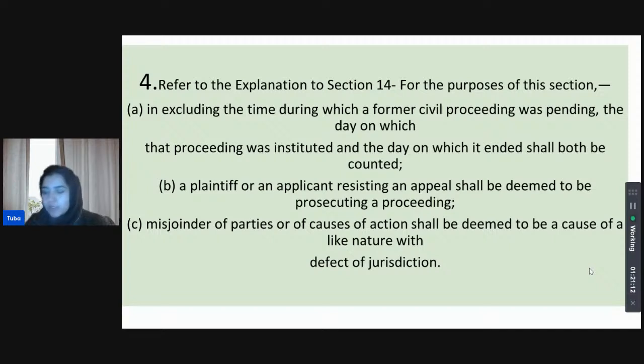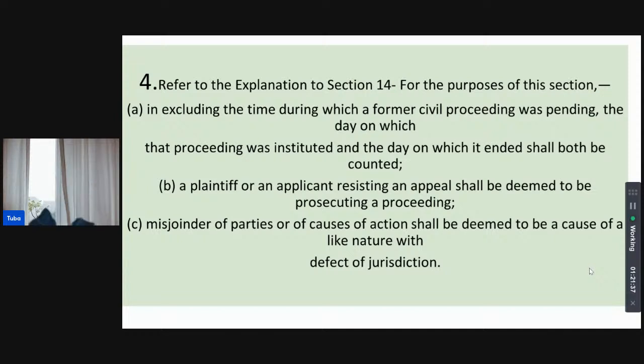The section says, in excluding the time, the day on which the proceeding was instituted and the day on which it ended shall both be counted. They will be counted in the exclusion. That means they will be excluded effectively. Okay, guys? Don't get confused in reading the Bare Act. The correct answer is both of these.